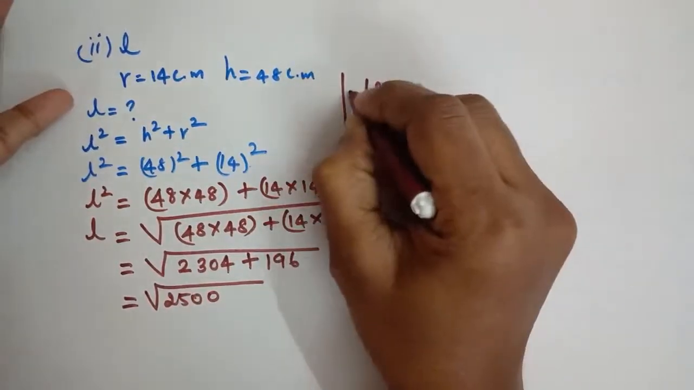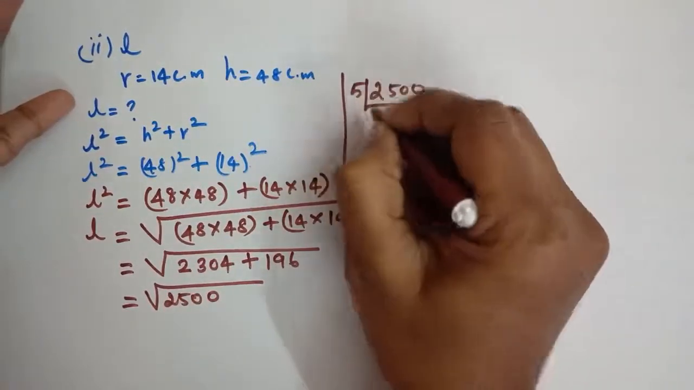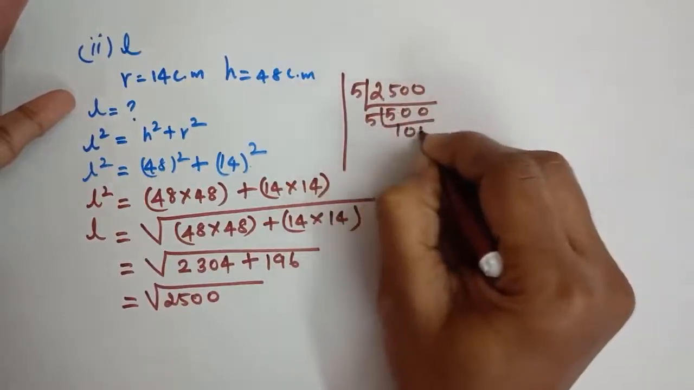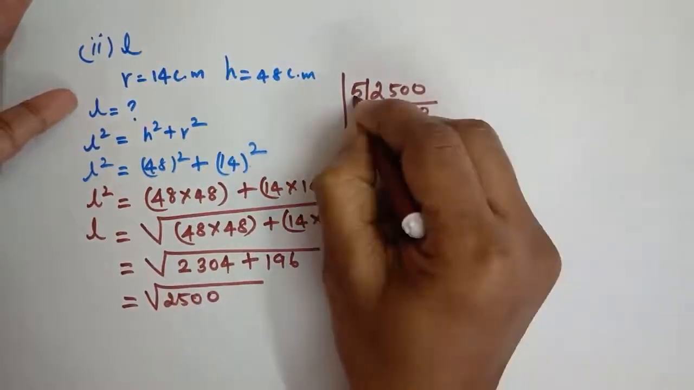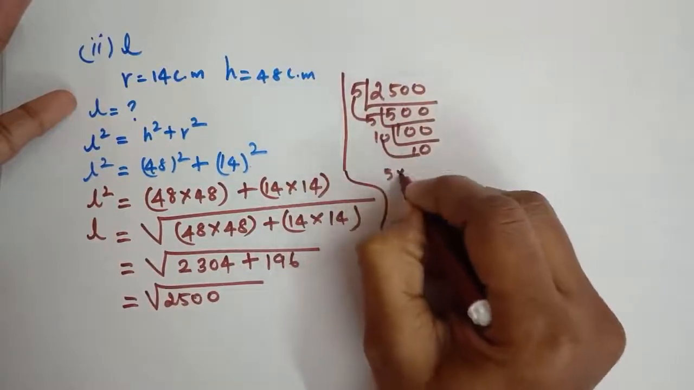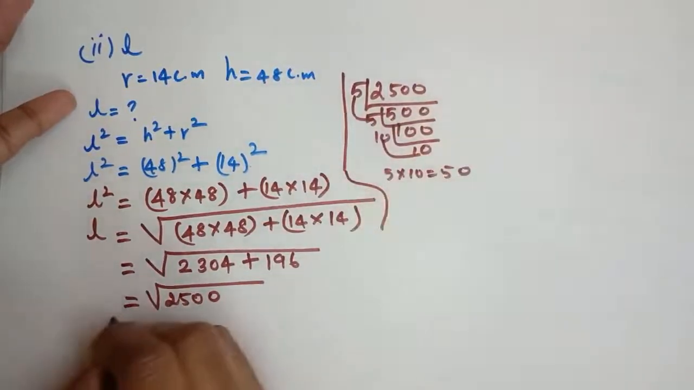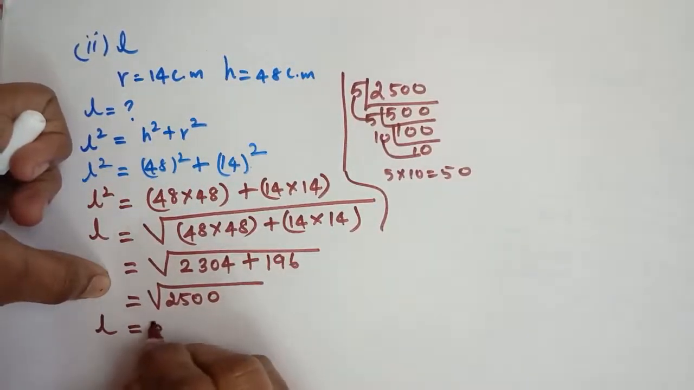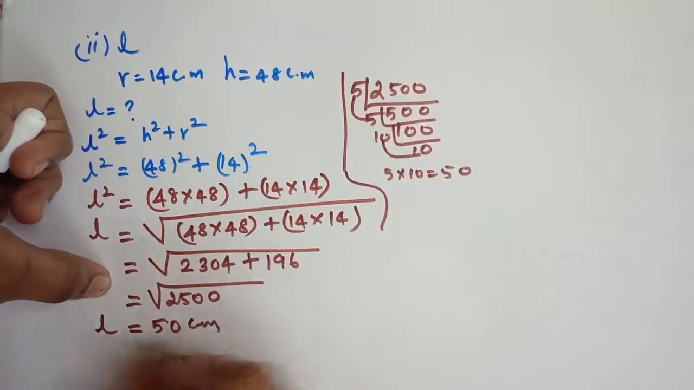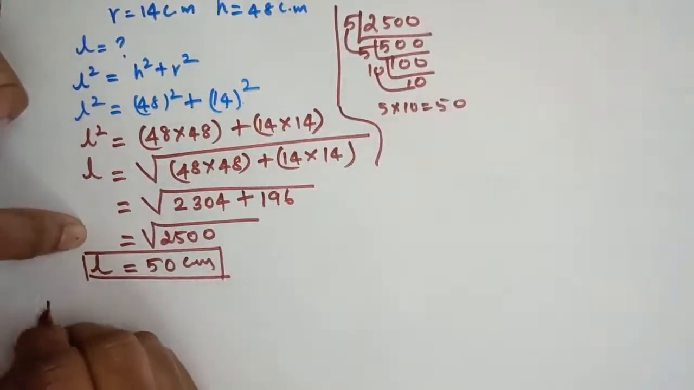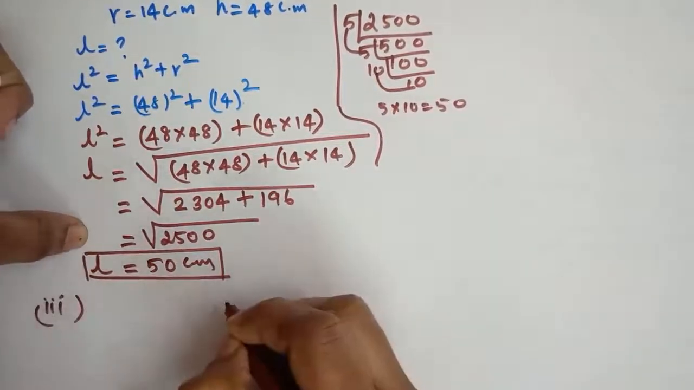Otherwise you just take the division: 5 5s are 25, 0 0, then 500, 10 10. Take one number out of these two numbers, so 5 into 10 is 50. So L equals root 2500, which equals 50. So L equals 50 centimeter. So the second subdivision is over. Is it clear? Then in the third subdivision you have to find the curved surface area.